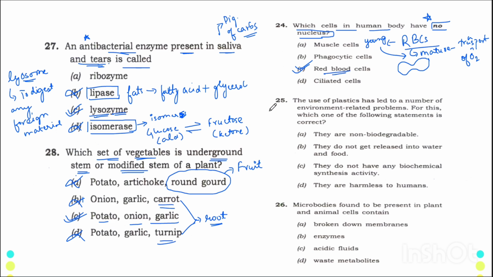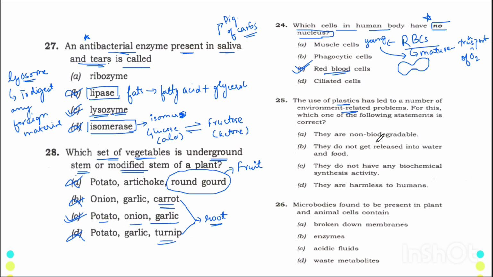Okay. Now the fifth question or the fourth question of the slide is the use of plastic has led to many environment related problems. Okay. Now which one of the following statements is correct regarding that? ये तो basic common sense का question है that because of the plastic consumption, it is leading to environmental problems. अब related to plastic, which statement is correct? किसी को नहीं भी पता है तो ये तो पता होगा plastics are non biodegradable. वो environment में degrade नहीं होते हैं by the decomposers.